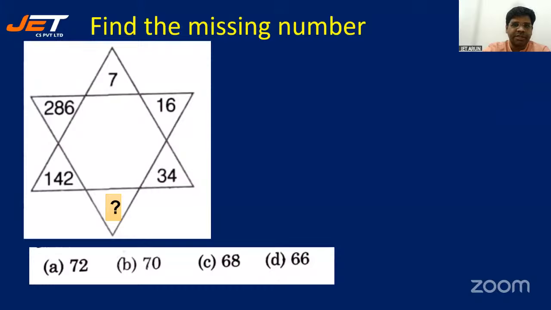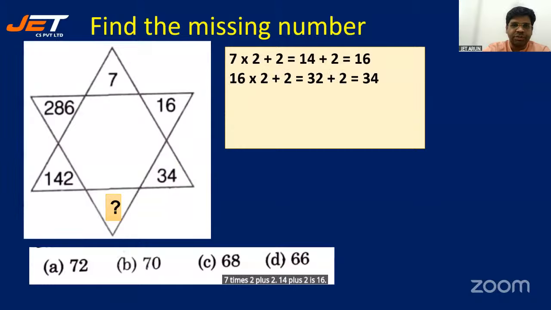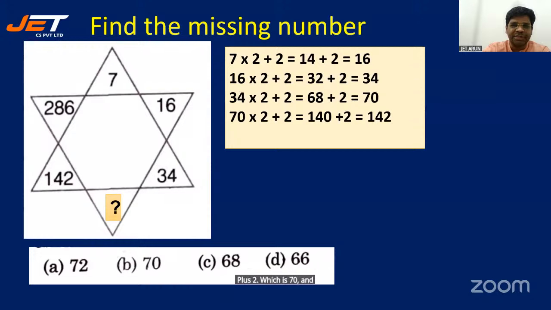Sharanya, Harsha. All right. So the answer is, look at the pattern first. 7 times 2 plus 2, 14 plus 2 is 16. 16 times 2 plus 2, 32 plus 2, 34. 34 times 2 plus 2, which is 70. And that's what your answer is. 70 times 2 plus 2, 142. 142 times 2 plus 2, 286.